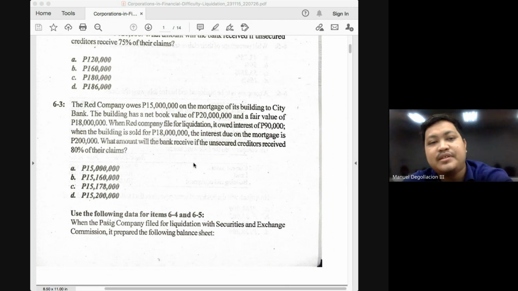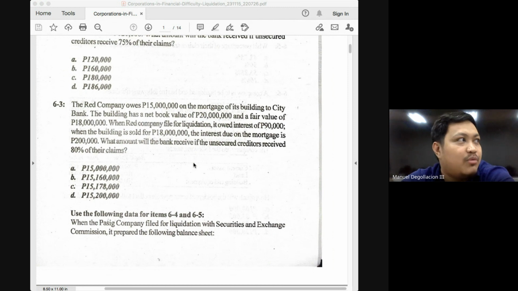Let's classify first the 15 million obligation. Is this fully secured or partially secured? Fully secured because the value of the claim is only 15 million and it is secured by an asset with a book value of 20 million, correct? No. Fair value of 18 million. Okay? Both amounts are beyond 15 million, but the reason we classify it as fully secured is because of its fair value, which is 18 million.